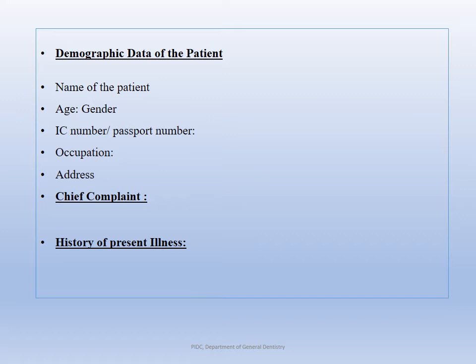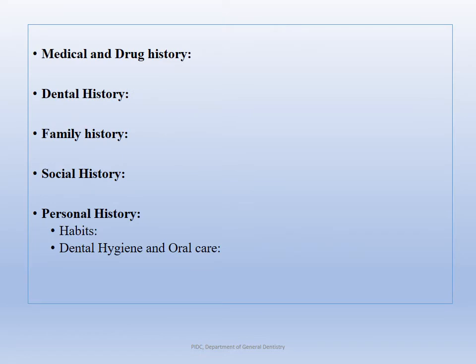So all this information about pain is gathered. For example, if the patient says I have a swelling, then you gather more information about the swelling. When did the swelling start? Did it appear as large as it is now, or did it appear smaller and grow gradually? So you can start with open-ended questions, and when you don't have adequate information, you can ask closed questions, and sometimes you can guide the patient with a leading question.